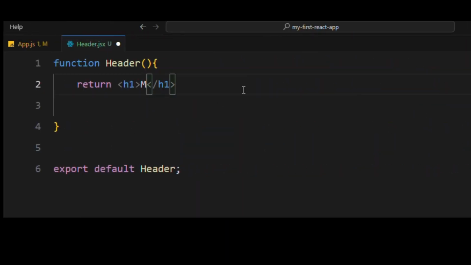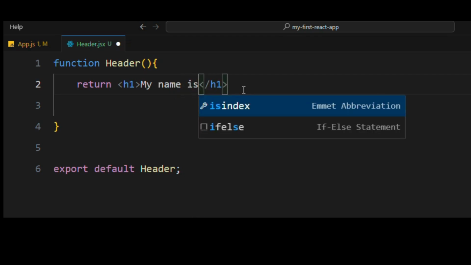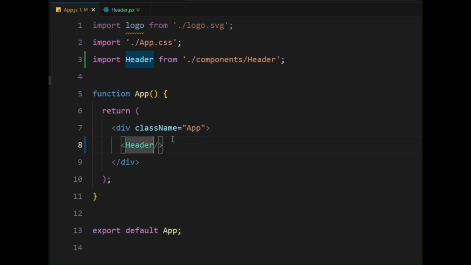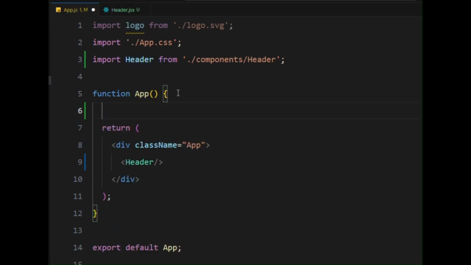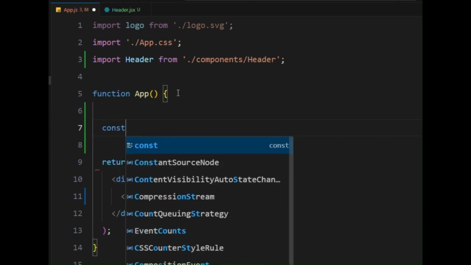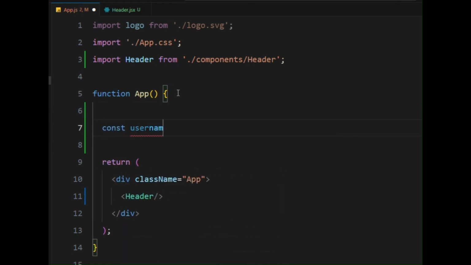Now open the header.jsx. Now change the return statement. Here I am changing the return statement to "my name is". Now we are going to pass the name from app.js. Open the file app.js. Let's create a new variable named username and assign a value, say dev.